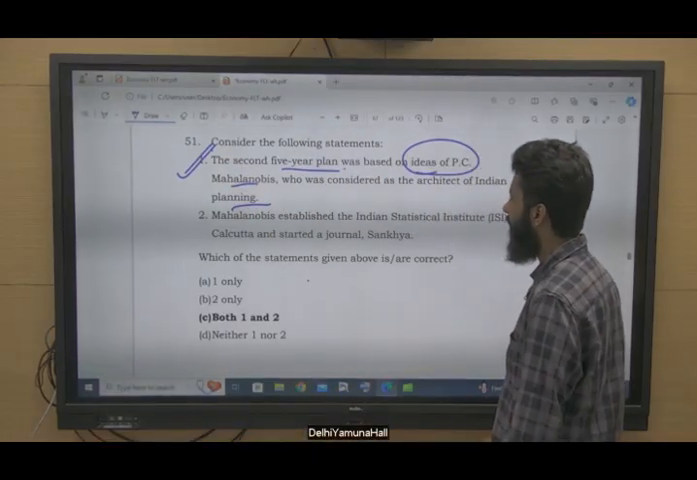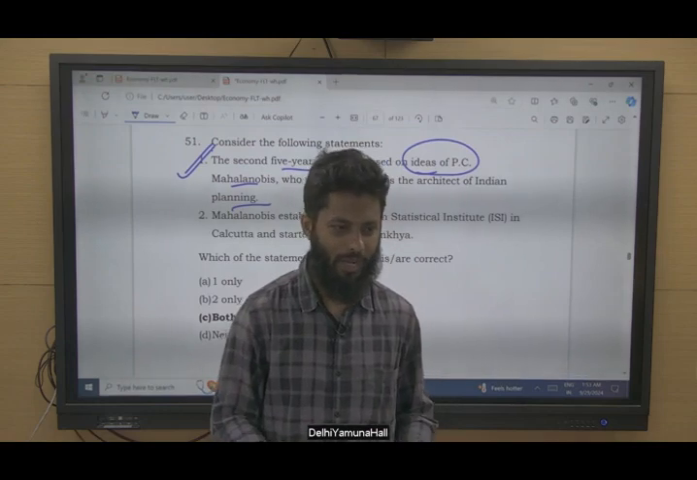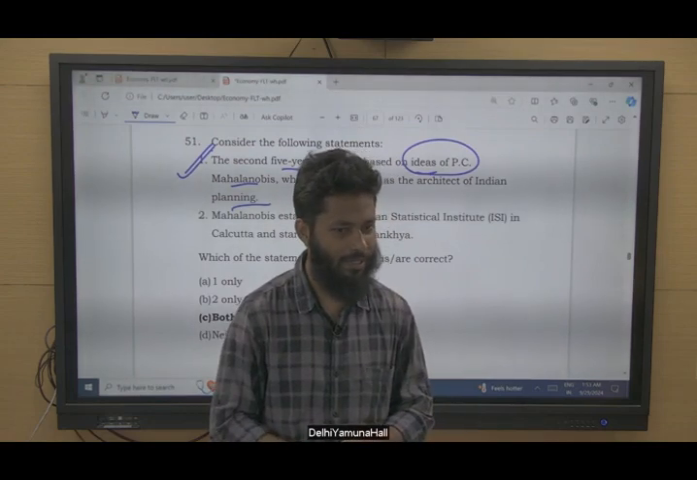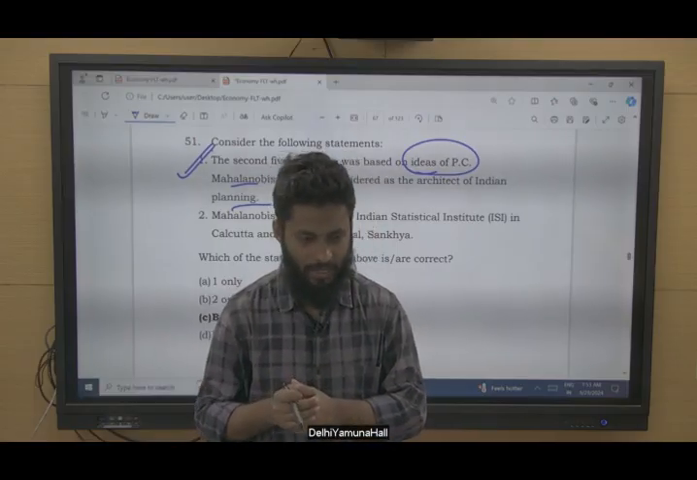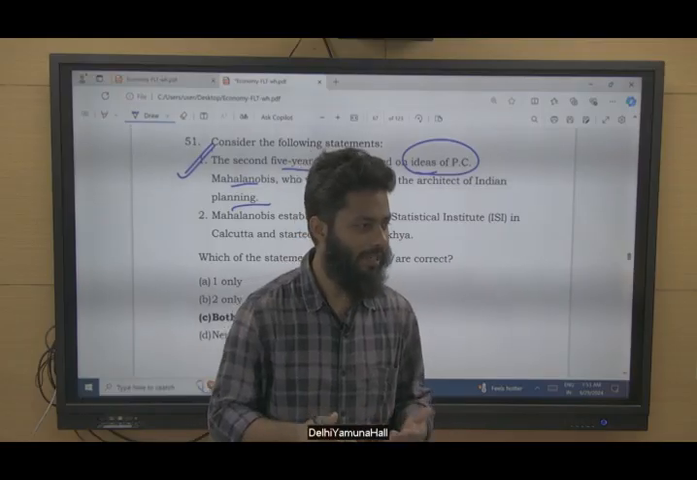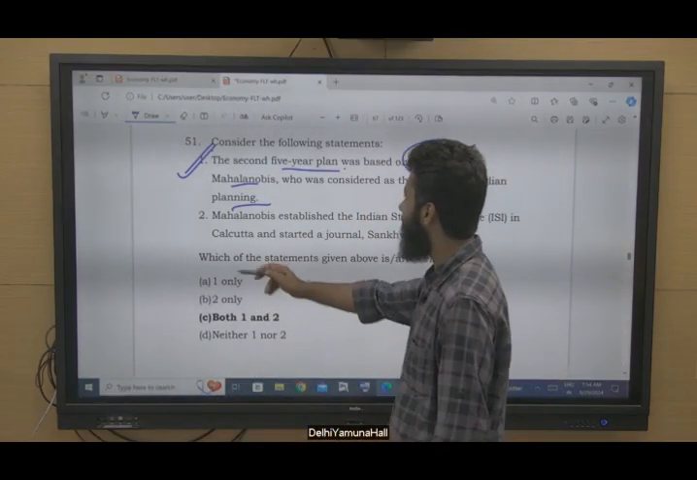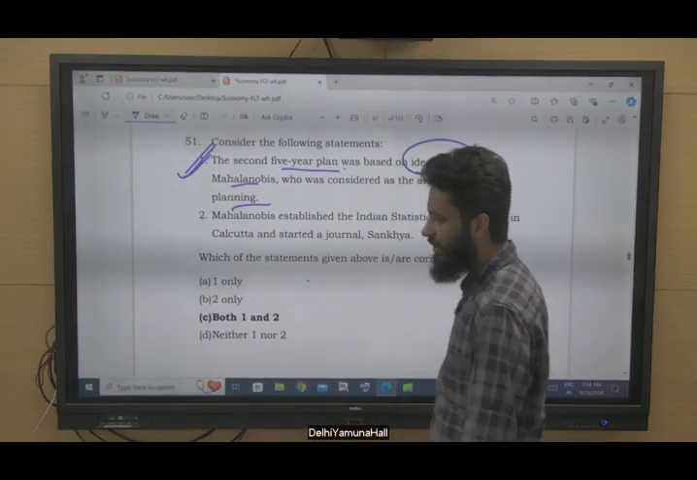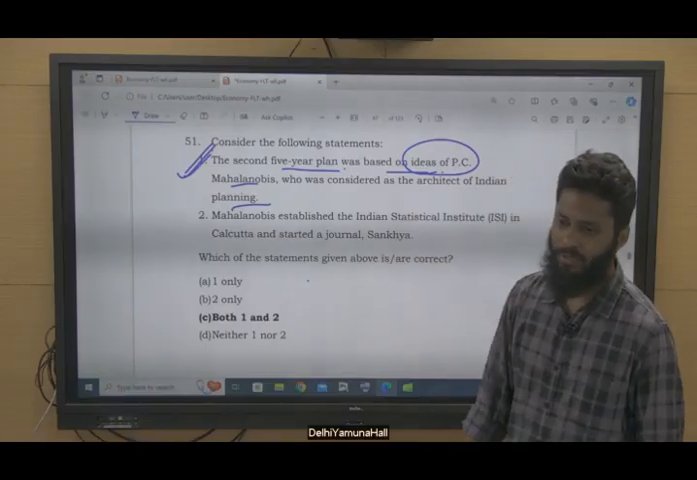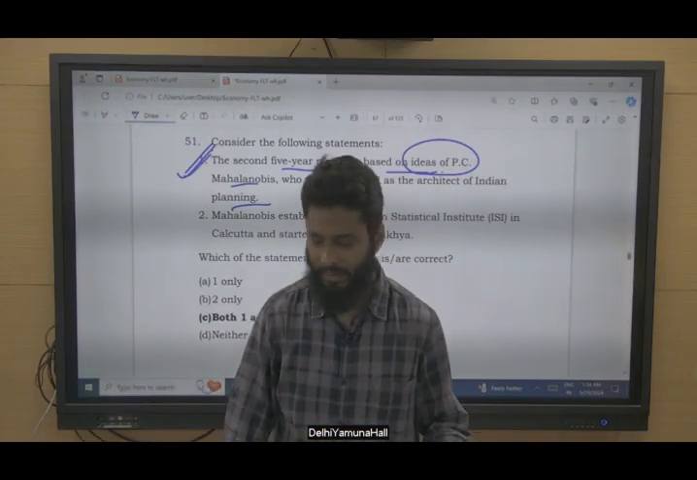PC Mahalanobis. But see what happens in the examination. One statement you know. If there are two or multiple statements, basically we are confident with respect to 50% of these statements. If 4 statements are there, we are confident with respect to 2 statements. Like in this question, we are confident that yes, the second 5-year plan was based on the ideas of PC Mahalanobis, deputy chairperson of Planning Commission at that time.